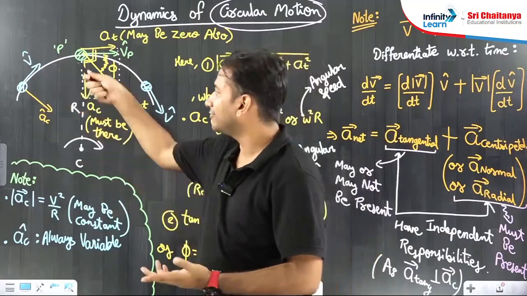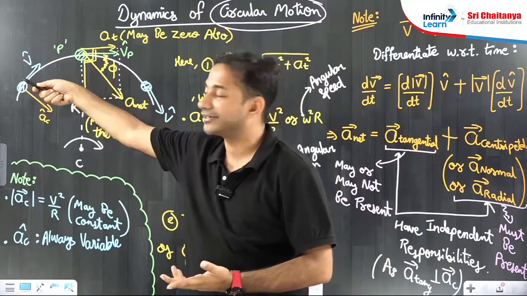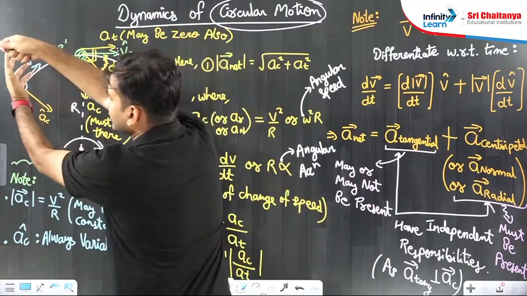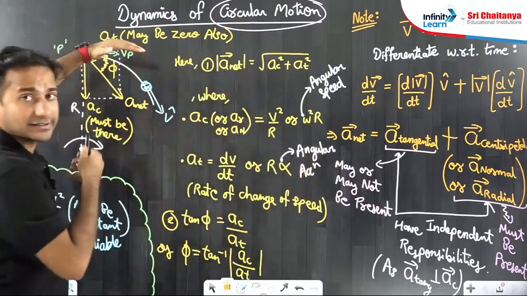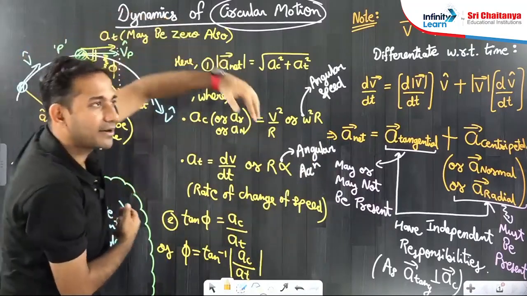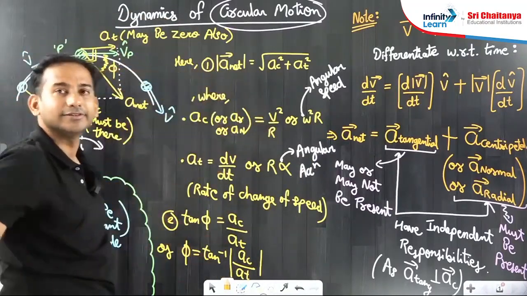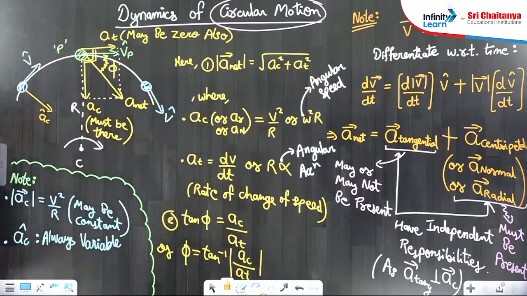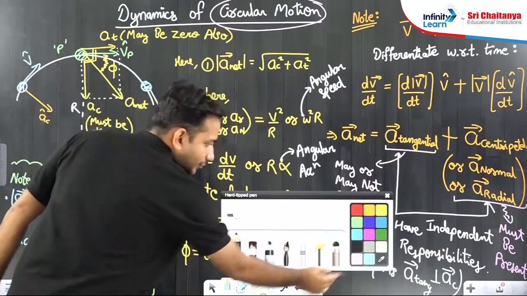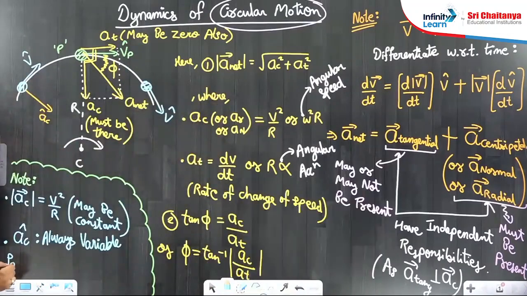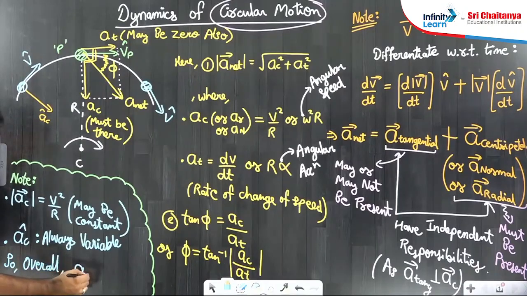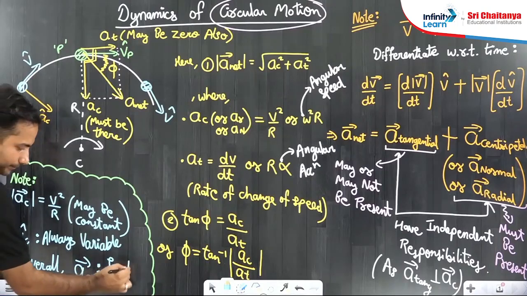Centripetal is towards the center. So when the particle is here, towards the center it is this. When the particle is here, towards the center it is this. So direction will definitely vary. And overall, the centripetal acceleration vector will surely change.